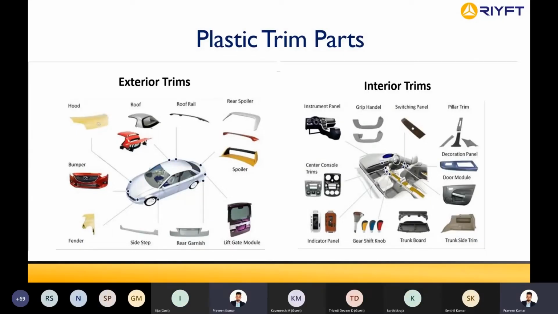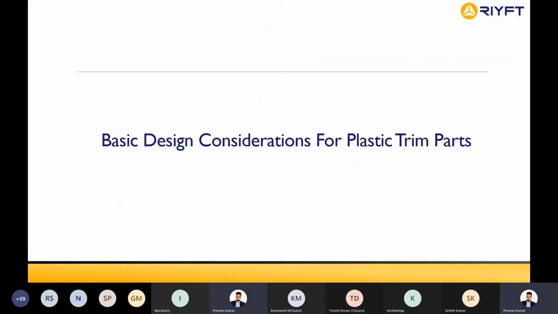Okay. So these are a few of the components that you might be required to work on. And not just that, it's only the tool part. After the CAT test is completed, they might call you for a technical interview. So what do they ask in the interview? Whenever you work on a plastic component, you should be well conversant with the design considerations of a particular part. When I say design consideration, can anyone tell me what the design consideration is?